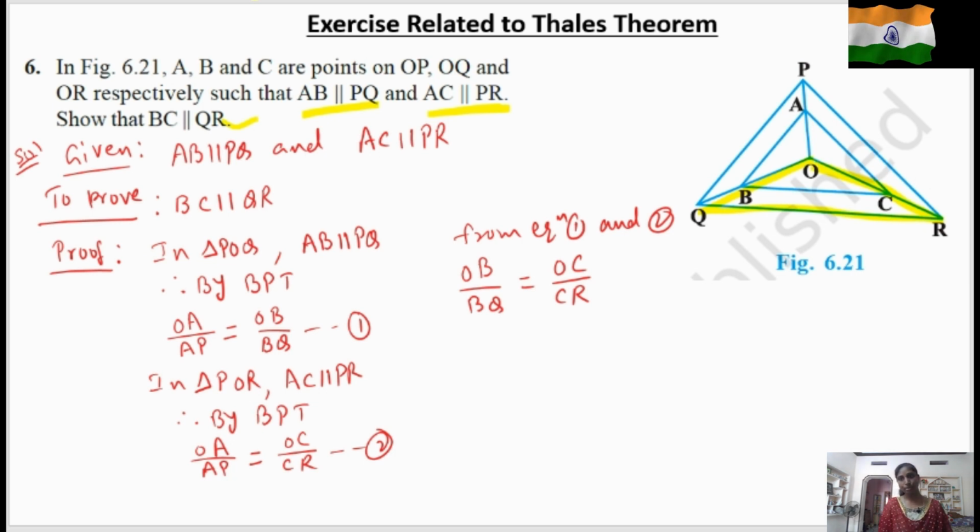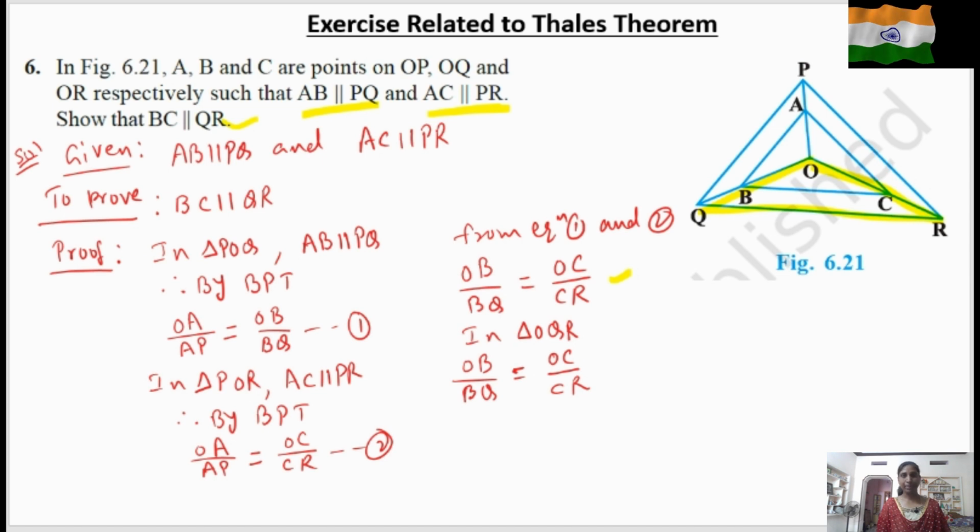In triangle OQR, we have OB by BQ is equal to OC by CR. We have just proved this, so you can write it here.